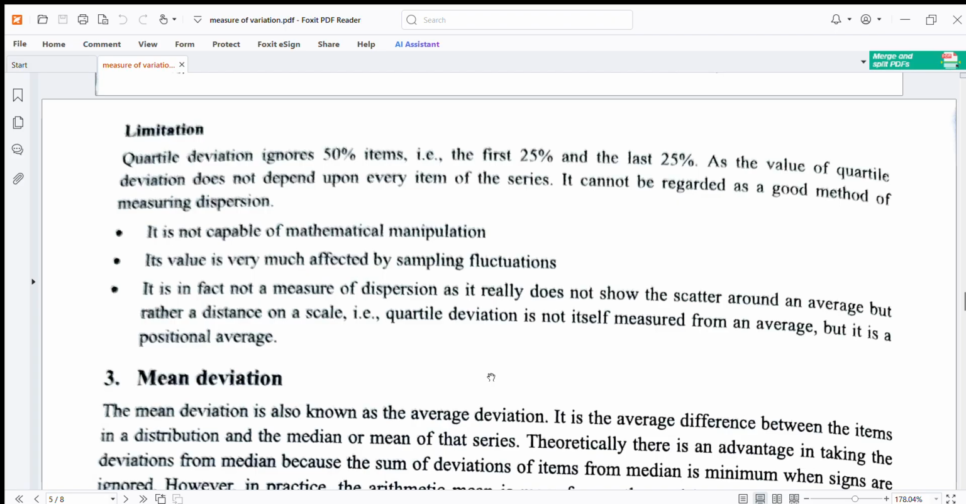It is in fact not a measure of dispersion, as it really does not show the scatter around an average, but rather a distance on a scale. Quartile deviation is not itself measured from an average, but it is a positional average. Mean deviation.